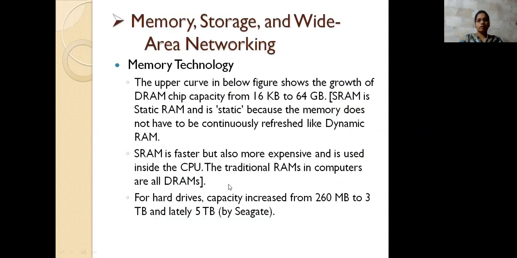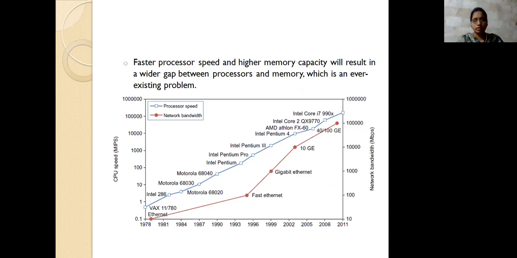Then you have another one, memory storage and wide area networking. The memory storage is represented here. We also use the earlier diagram. When you present this, this is the upper curve. The upper curve represents the processors that have been invented. When processor speed increases, they also increase the memory space.